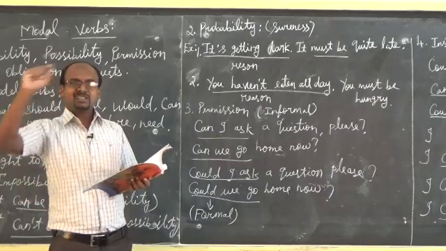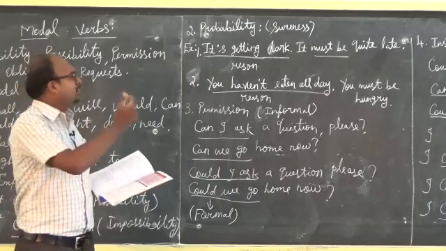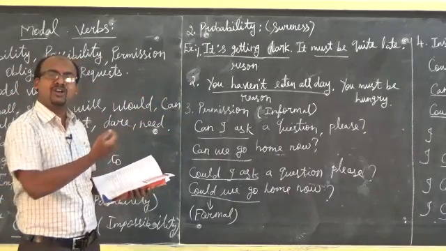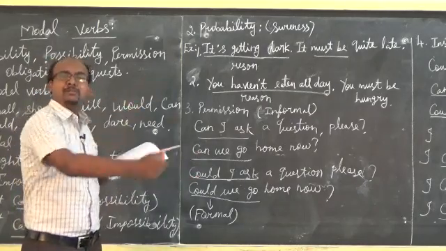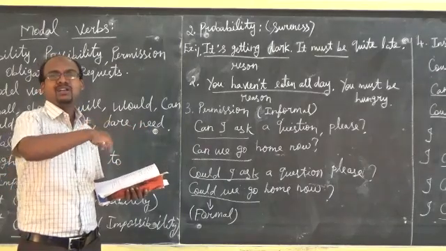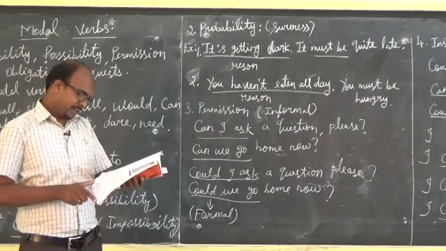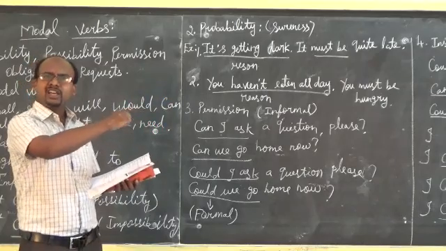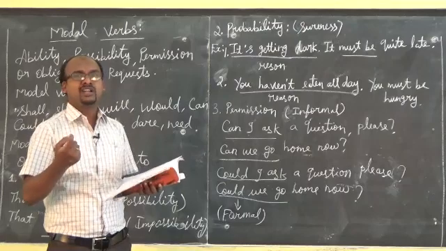So my dear children, with modal auxiliaries we cannot say can is used only for asking a request, or only for ability. The same auxiliary is used in many expressions. The same auxiliary verb is used for different expressions. So keep it in mind. So these are the modal auxiliaries. If you want to know more, you can go through the net.